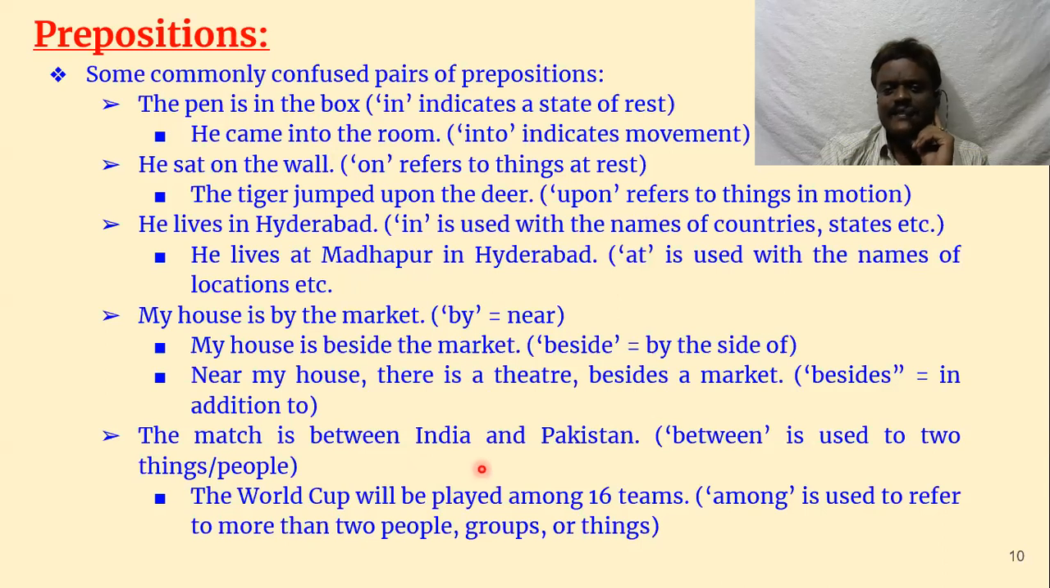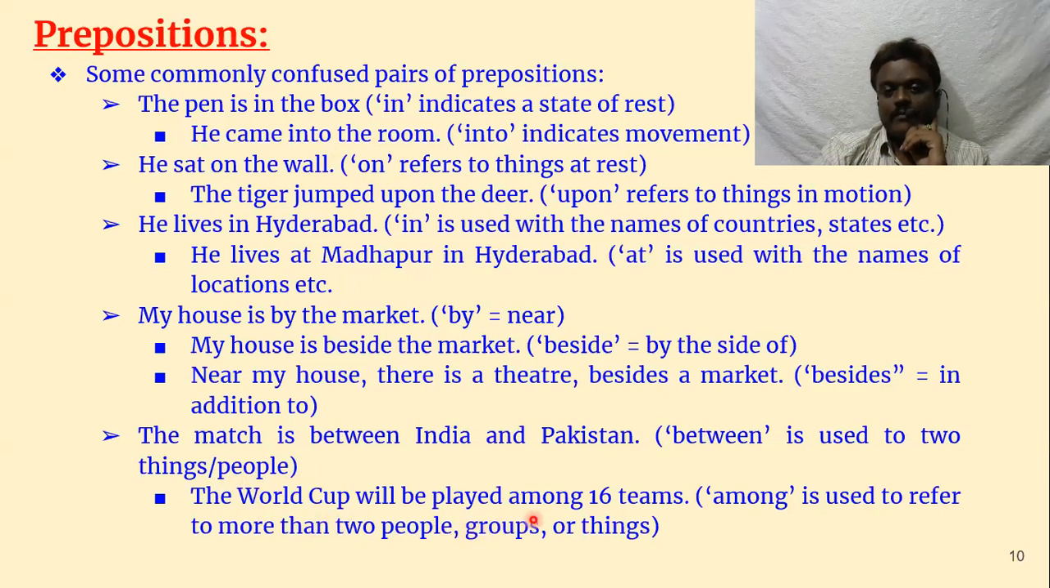The match is between India and Pakistan. See, between, there are two things. What are the two things? India, Pakistan. It can be Rama, Krishna. There is a fight between Rama and Krishna. There is a talk between Rama and Krishna. Between means two things, two persons, two objects. Between is used for two things or two people.